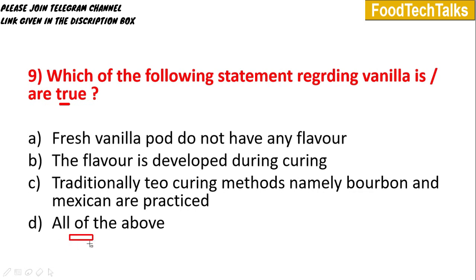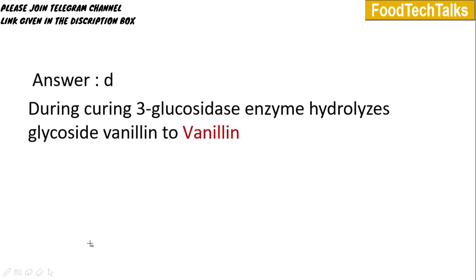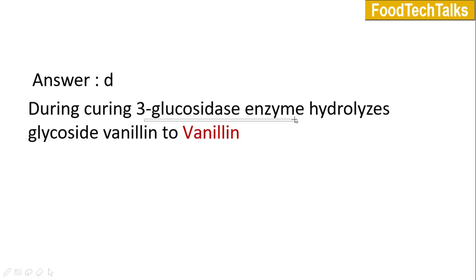When we harvest vanilla from the plant, it will not have any flavor. So we go for curing. Traditional methods are the Bourbon and Mexican methods. CFTRI methods are also practiced. During curing, the beta-glucosidase enzyme present in the vanilla hydrolyzes glucovanillin into vanillin. This vanillin gives flavor to the vanilla products.